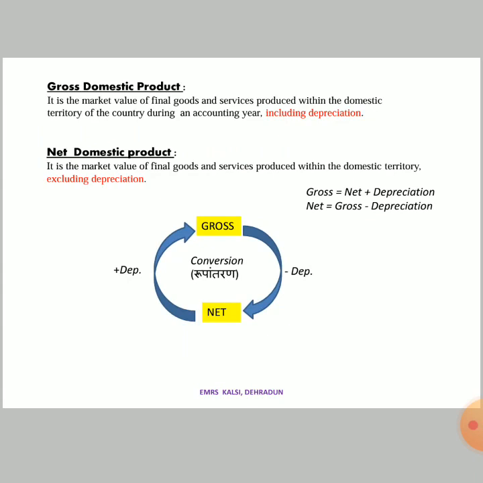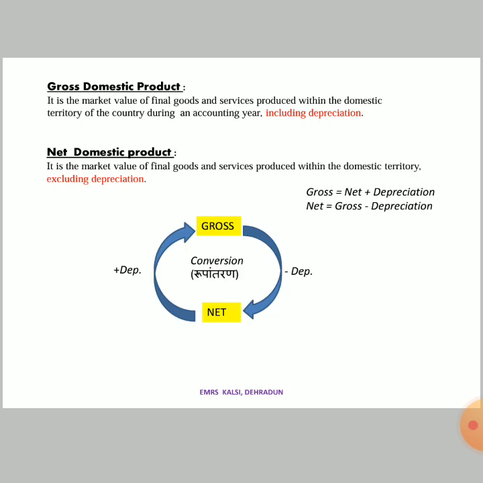Now second thing is gross and net. See, the formula starts from here. These are the main basic formulas which we will use in the upcoming sessions while doing numericals. So there are three basic conversions of the formulas. Like in childhood, when we were in first, second, third class, we used to convert grams into kg, meter into kilometer. In the same way we have to convert these things.